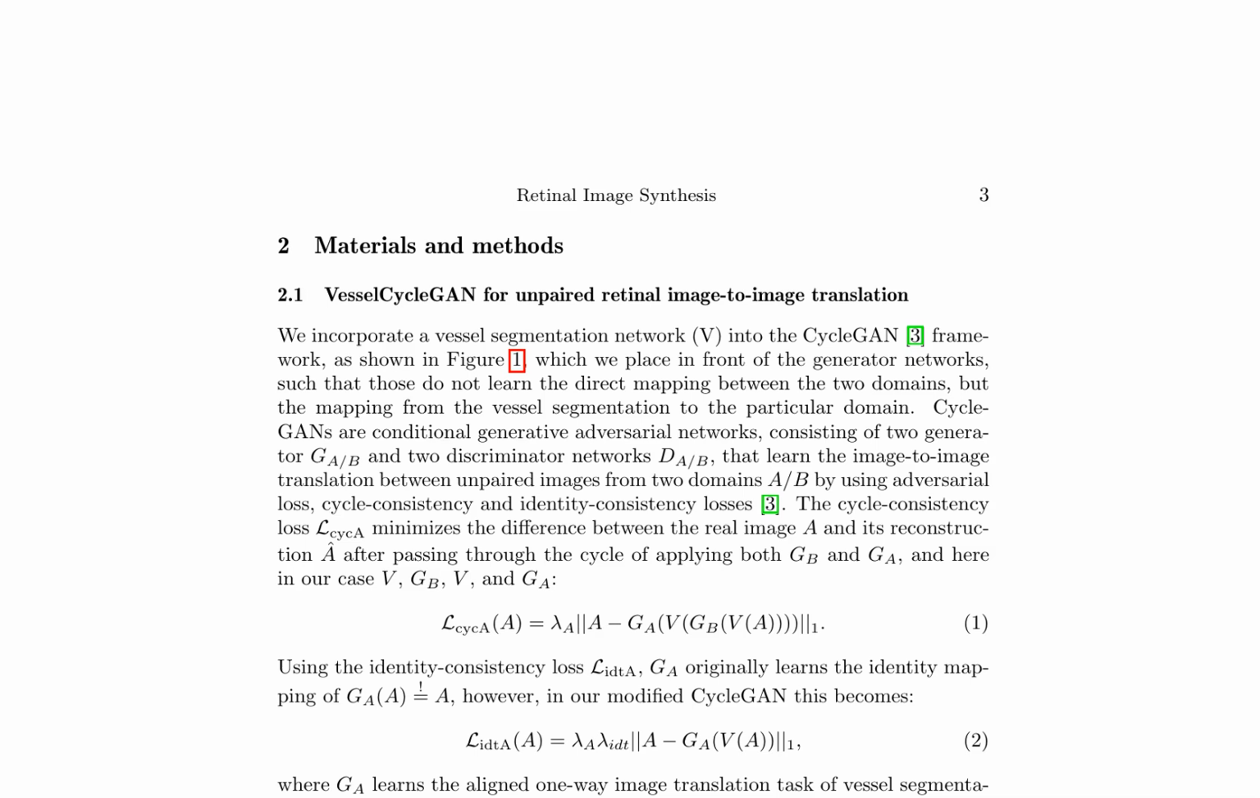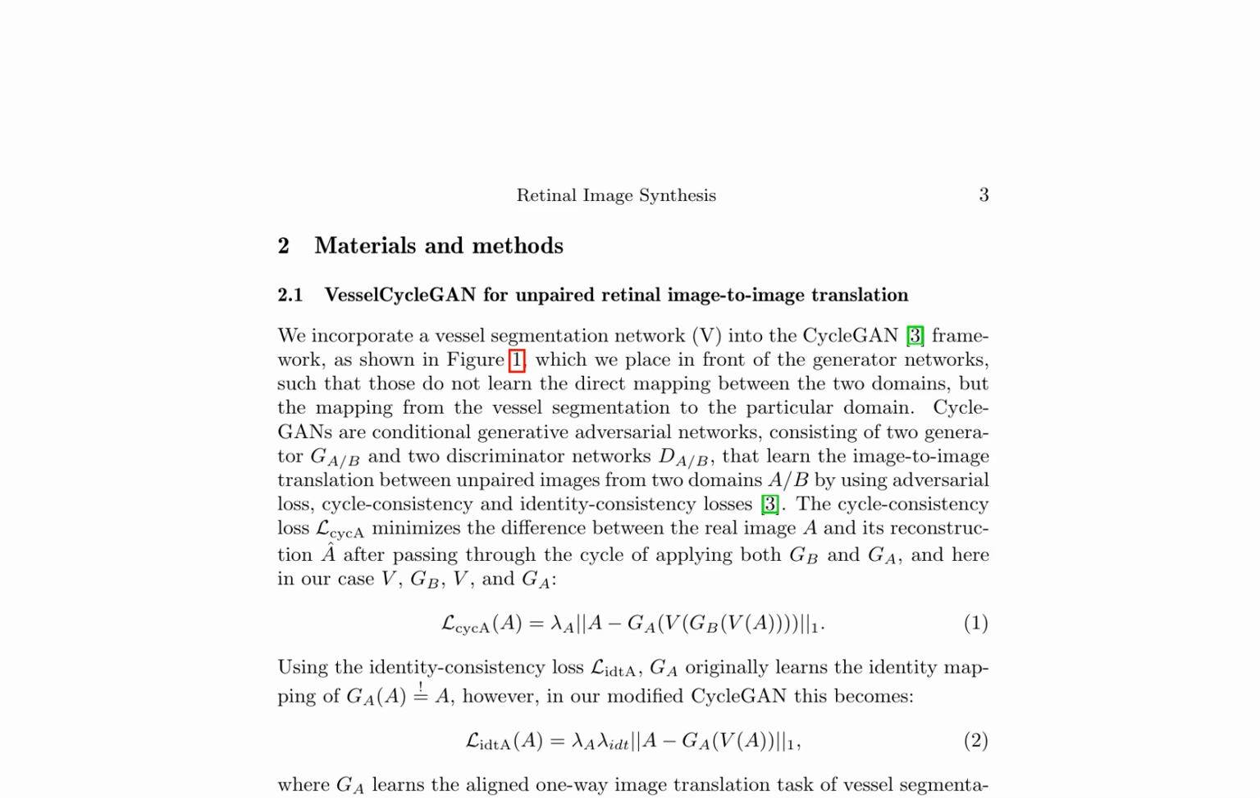Here is a combined summary of pages 3 and 4 of the research paper. The authors propose a novel retinal image synthesis method using a modified CycleGAN framework, dubbed Vessel-CycleGAN, which incorporates a vessel segmentation network to enable unpaired retinal image-to-image translation.